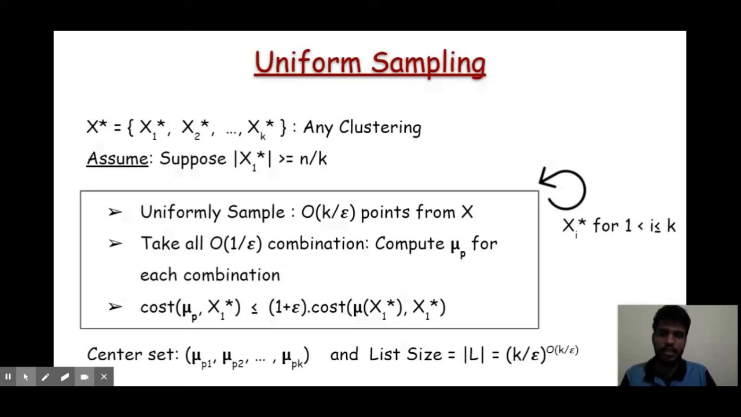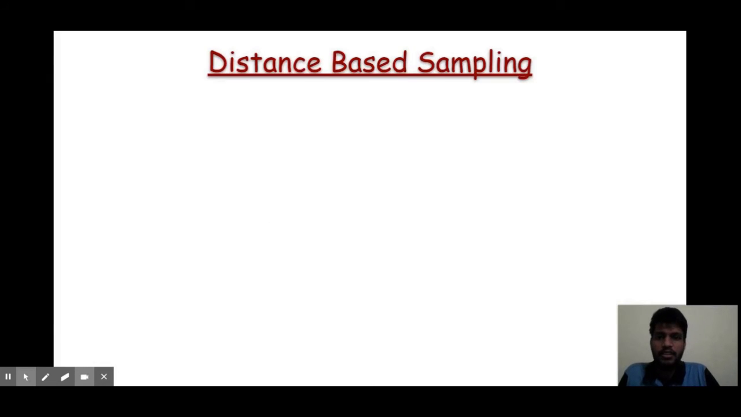We might not have a scenario where each cluster is roughly balanced, so the constraints can be anything. So here we use the idea of distance-based sampling. Instead of uniform sampling, let us discuss the distance-based sampling approach. Using this technique, we can even obtain a uniform sample from those clusters which are of small size.